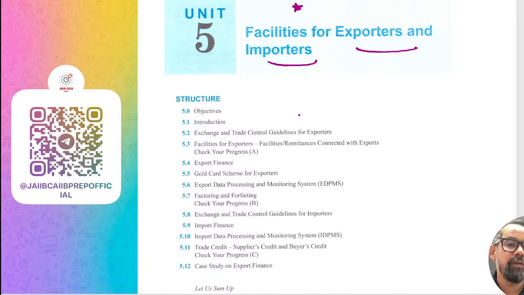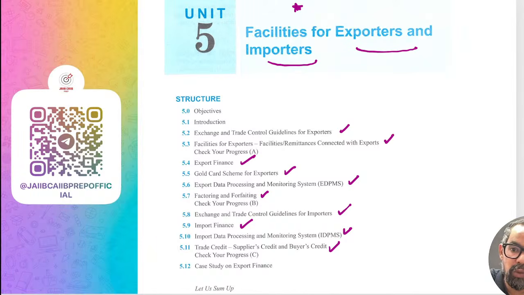But before that, we have exchange control guidelines, facilities for importer exporters, the importer exporter code IEC, and then we have the gold card scheme for exporters, exporter finance, pre-shipment and post-shipment, EDPMS, factoring and forfeiting, that is another one, exchange trade control guidelines for the importers, import finance. Then we have buyer credit and supplier credit. This is mentioned here, IDPMS, and that is the area. So these are some important areas from this particular unit.